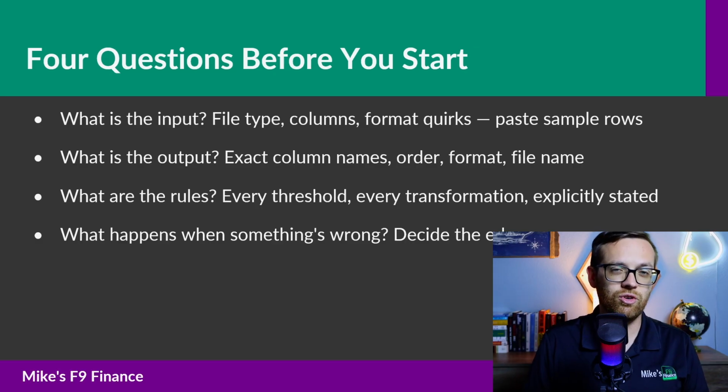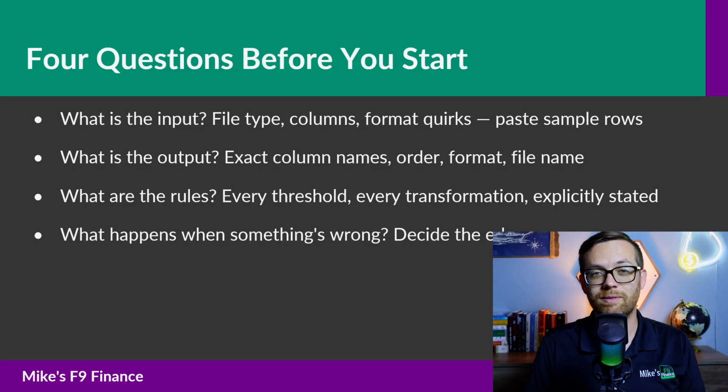The last thing you should do once the script works is ask Claude to add a comment block at the top explaining what it does, what the inputs and outputs are, and what rules it applies. That comment block is what the next person uses to understand the script 6 months later. It's also what you use when you open the script and don't remember why you wrote it the way you did. That documentation habit is what separates a one-off script from an actual tool.